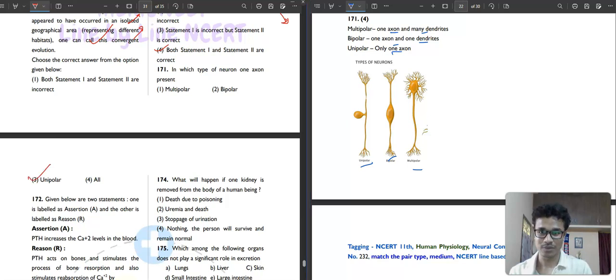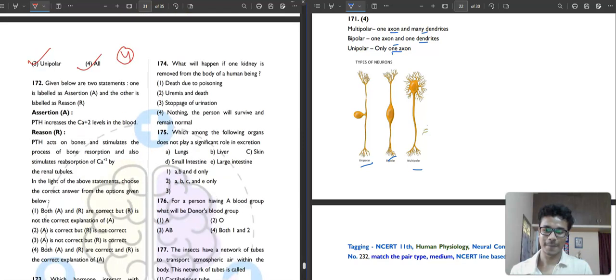Okay, so it is saying that one axon is present. So okay, in every one axon is present. In multipolar, one axon is present. Very good question. Star mark. Very good question. The fourth option will be correct answer. Why these included? Because they also have one axon. It is not saying only one axon is present. So it is a type of neuron where one axon is present. So in this multipolar, bipolar, all these have one axon present. So fourth option will be your correct answer. Question number 172.